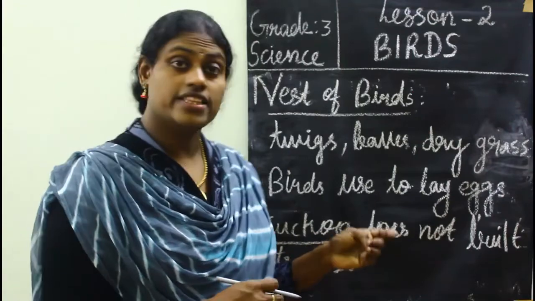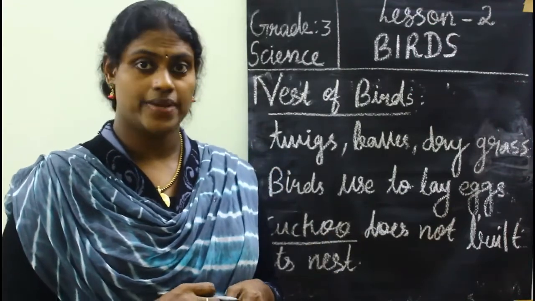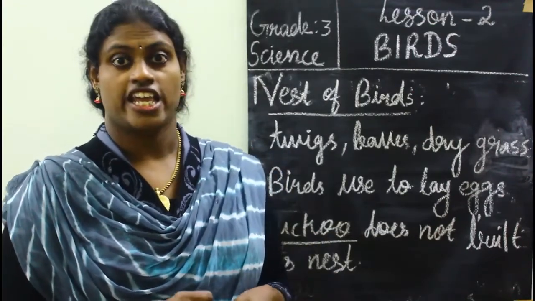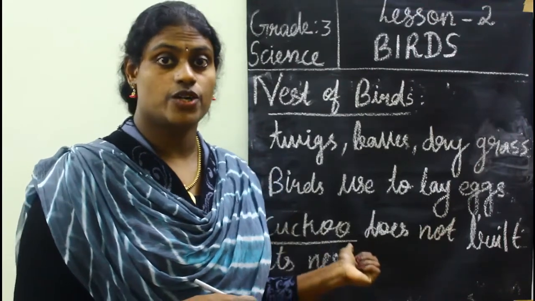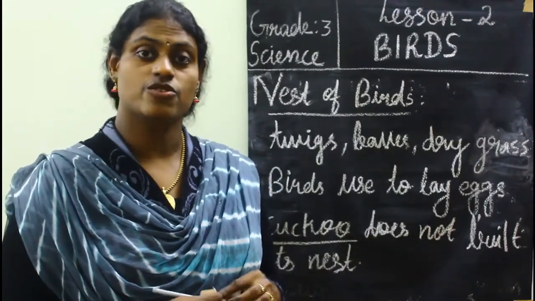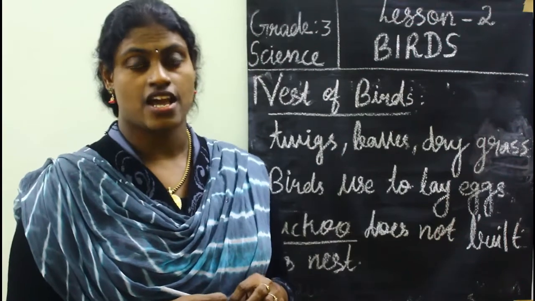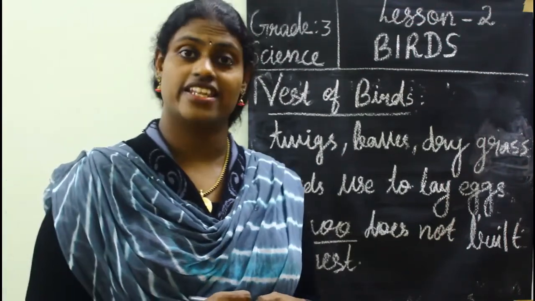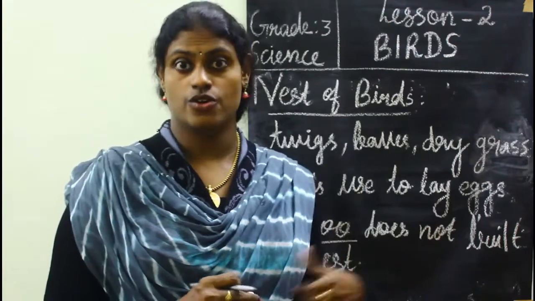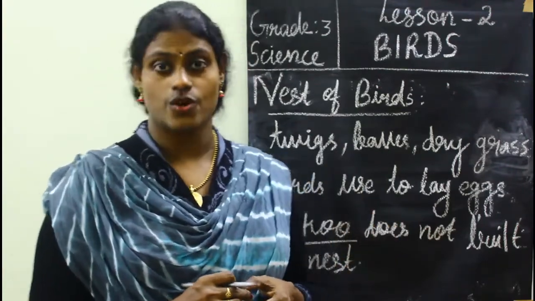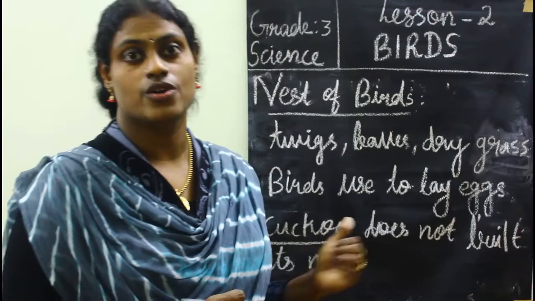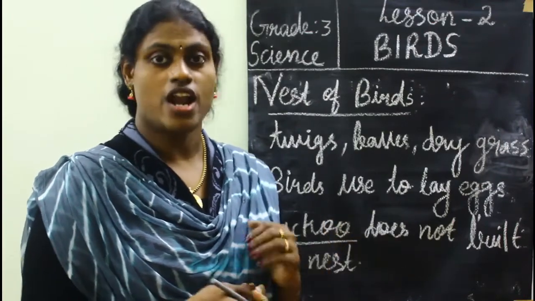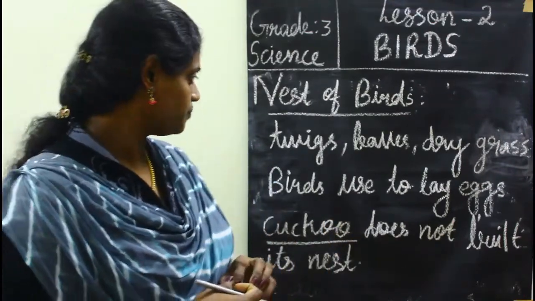Instead, this bird lays its eggs in the nest of a crow. The crows feed the cuckoo's baby birds.